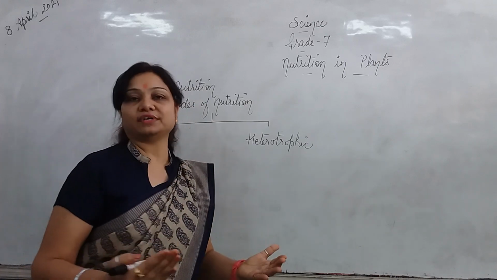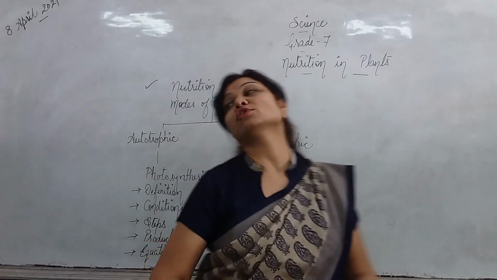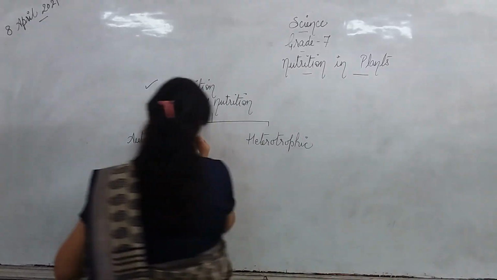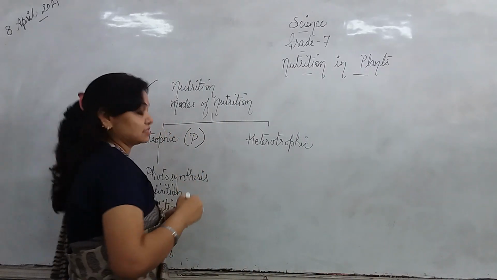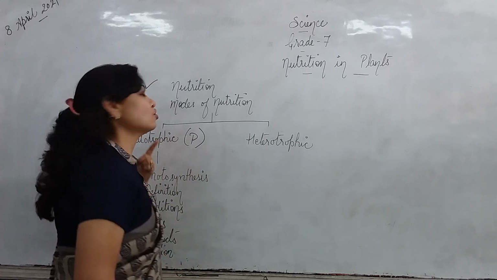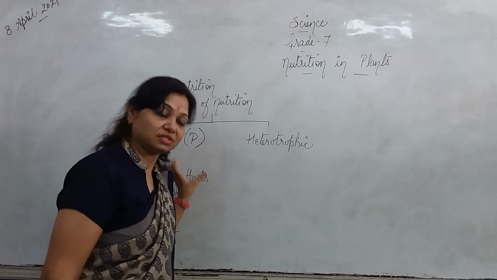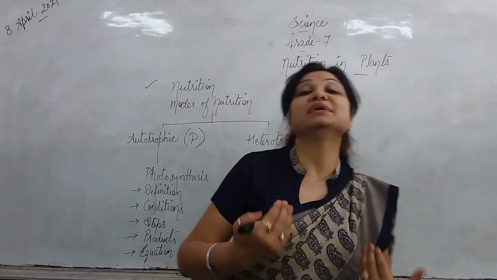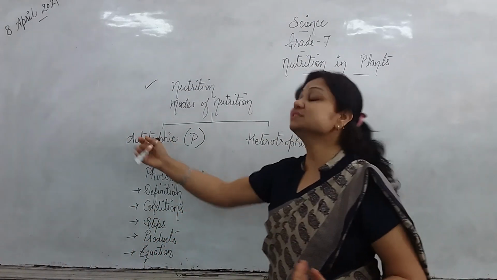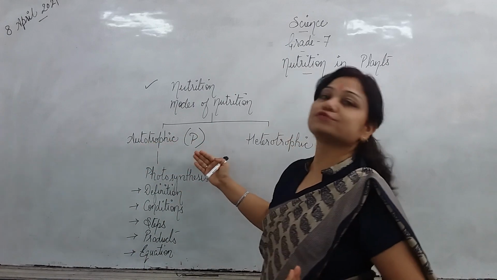And we all know very well the one and only example of autotrophs is the plants. So plants are the autotrophs, or they have an autotrophic mode of nutrition. That is, they are making the food themselves. Auto means self.